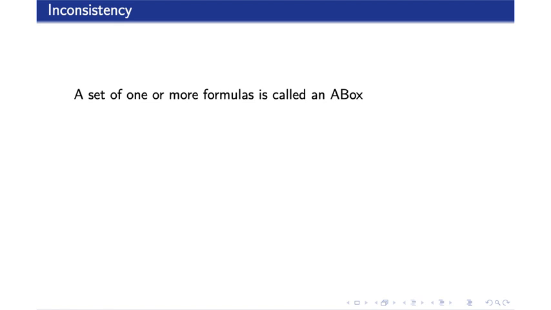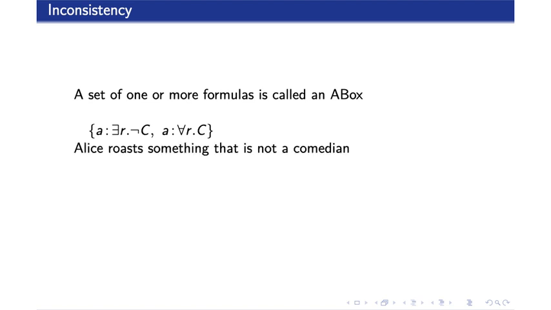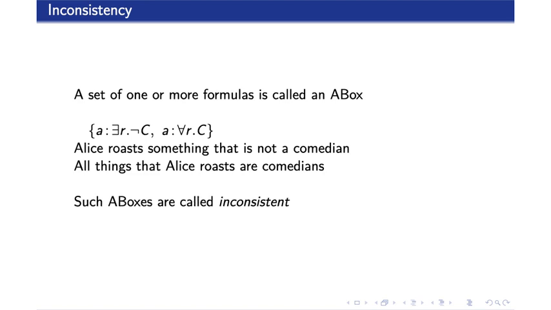A set of assertions is called an ABox. Some ABoxes describe impossible scenarios. For example, this, where the first assertion claims the existence of something both related to A by R and not being a C, but the second assertion says that all things related to A by R are a C. In our example, the first assertion says that there is something that Alice roasts and this something is not a comedian. But the second assertion says that all things that Alice roasts are comedians. This is clearly an impossible situation, and such ABoxes are called inconsistent.